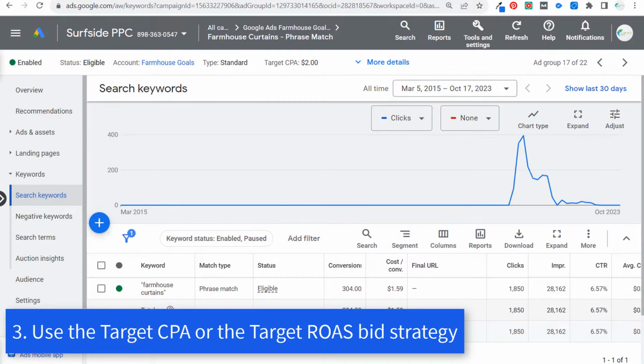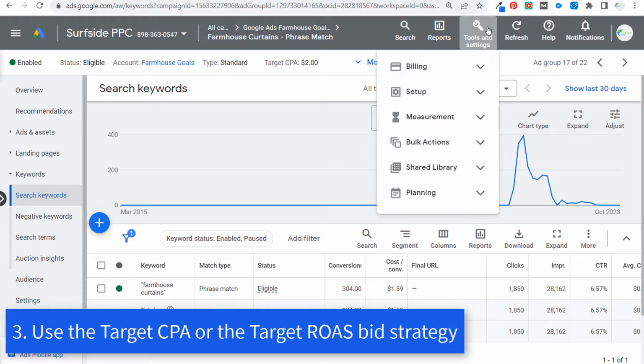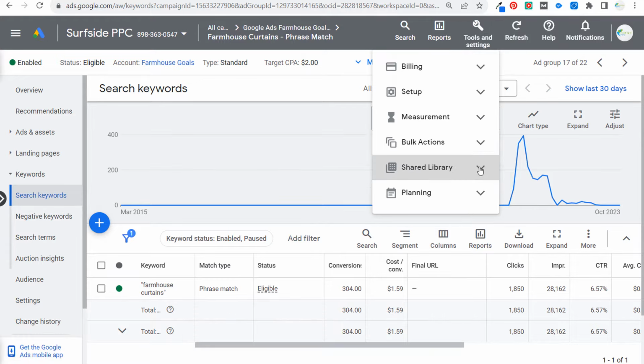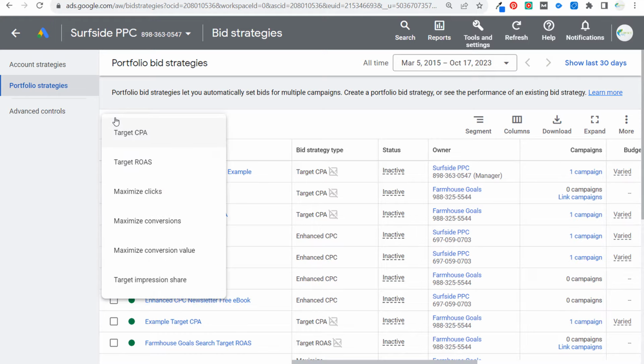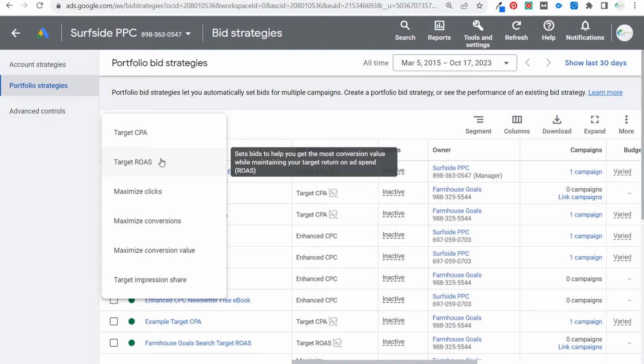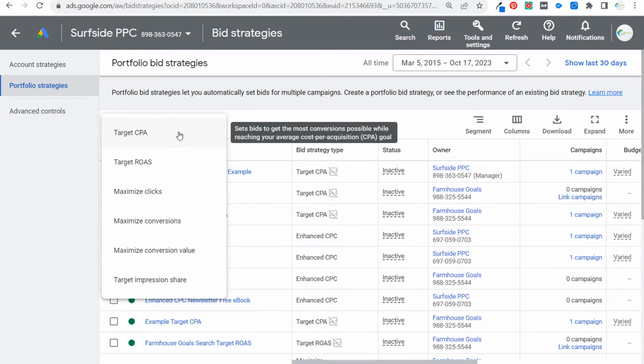And speaking of smart bidding strategies, strategy number three is going to be to use target CPA or target return on ad spend as your bidding strategy. The reason being is if we come over here to tools and settings, shared library, and we click on bid strategies here, it's going to open up portfolio bid strategies. So we can apply these bid strategies to multiple campaigns, but with target CPA and target return on ad spend, you're essentially telling Google, I want you to set bids to get me the most possible conversion value while trying to maintain my target return on ad spend. Target cost per acquisition, same exact thing, setting bids to get the most conversions possible.